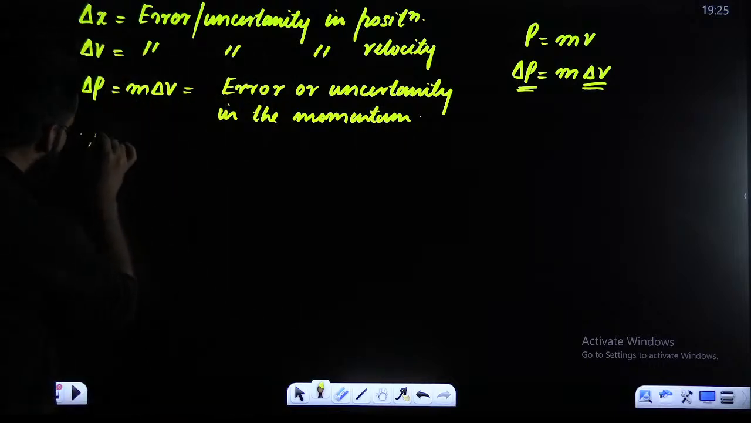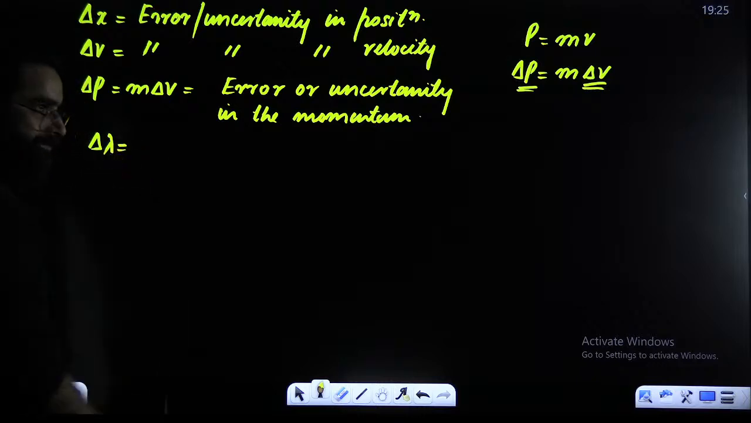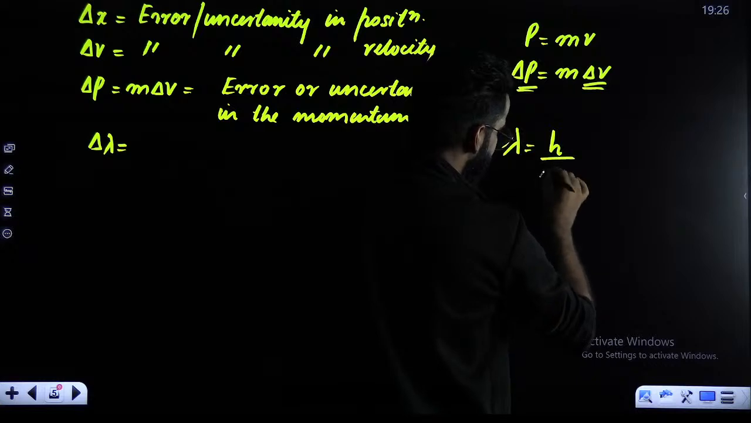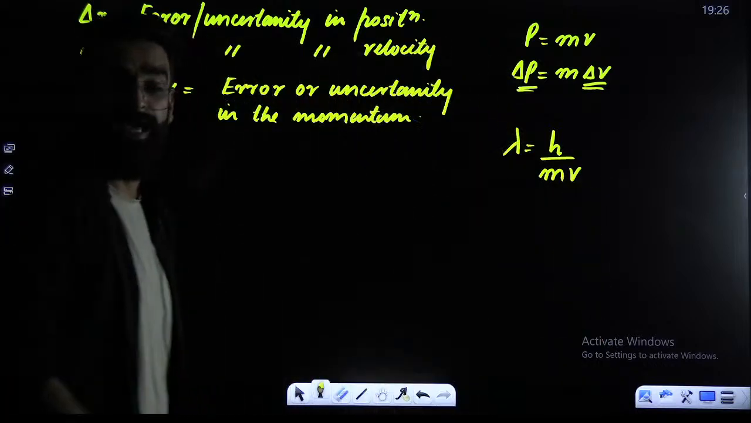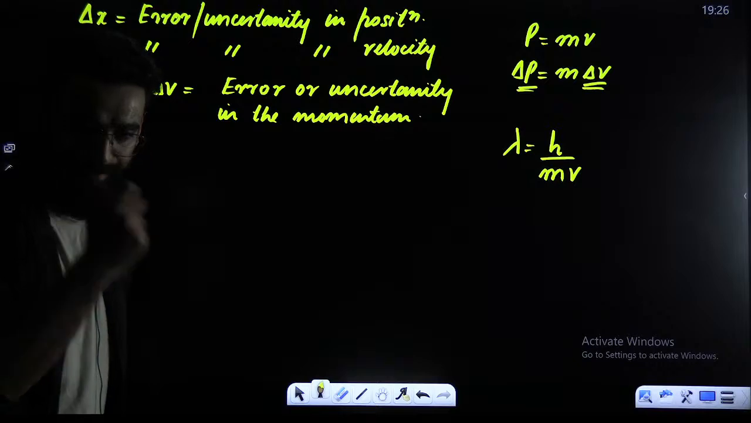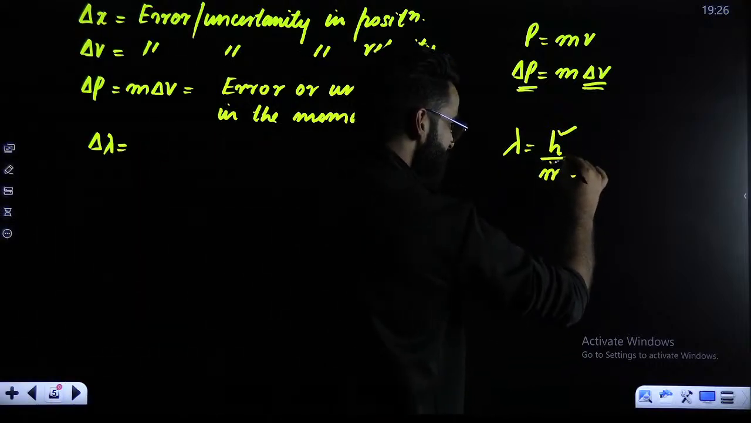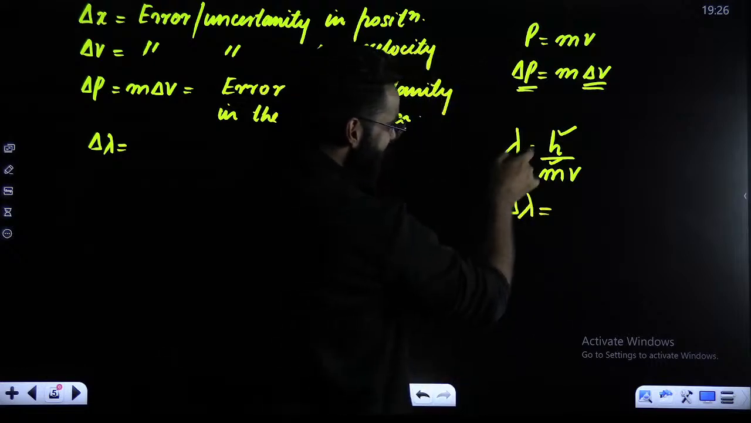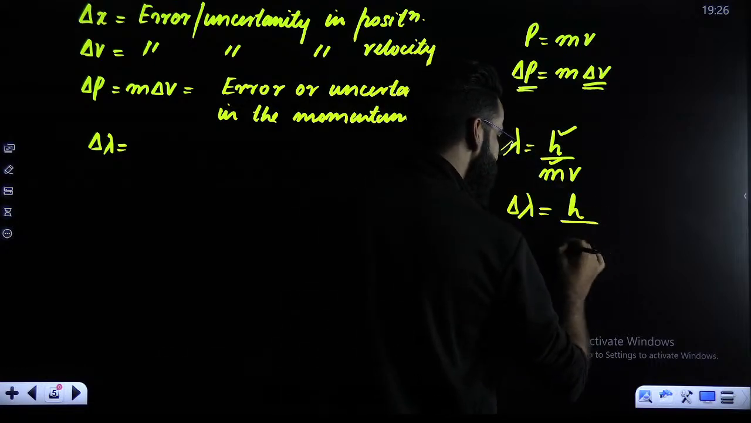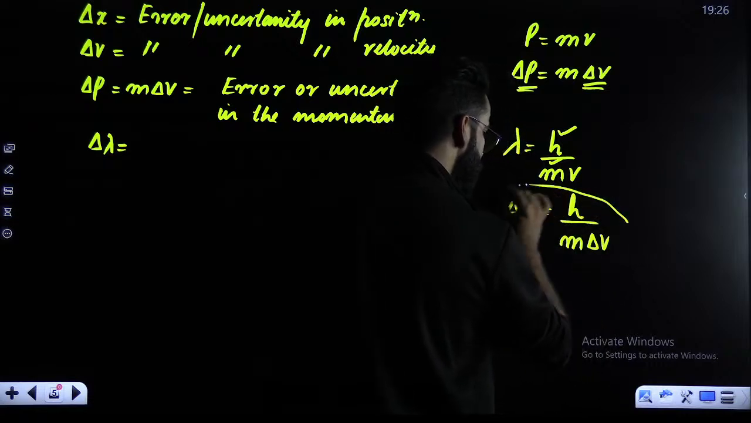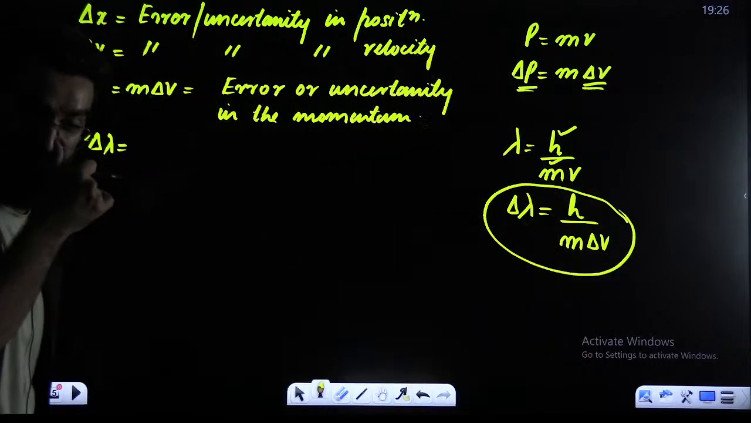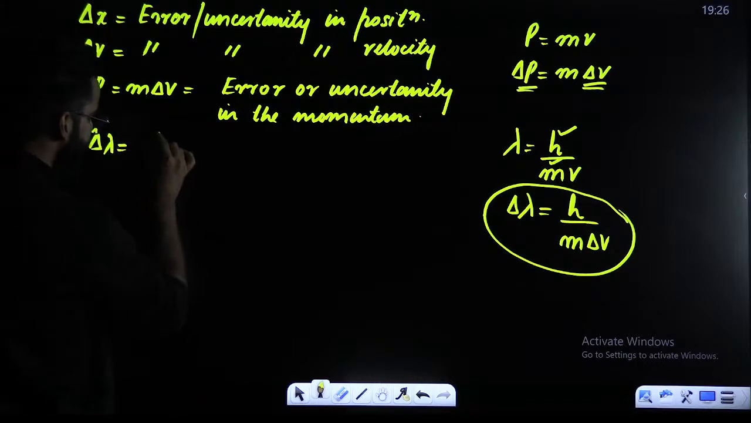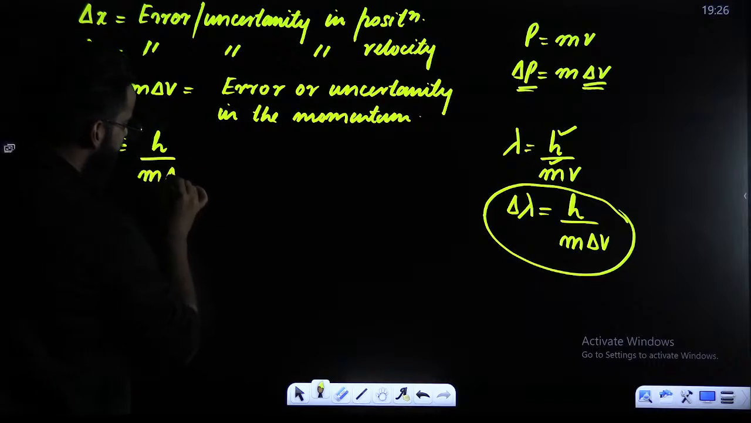Similarly, my dear students, if I write over here a term delta lambda, what is lambda? Lambda is de Broglie's wavelength. You know, lambda is equal to h upon mv. That's something all of you would be knowing. Now, h is constant, m is constant. So, if I ask you about error in de Broglie's wavelength, can I say it will be due to the error in velocity? So delta lambda, error in de Broglie's wavelength, is equal to h upon m delta V.